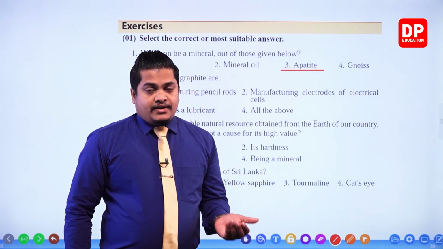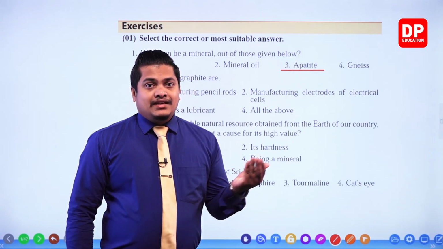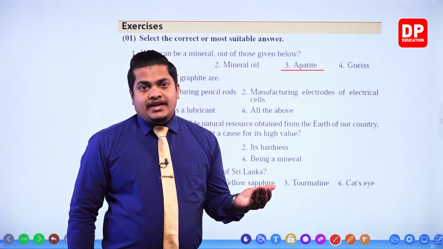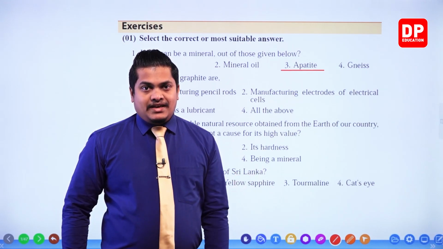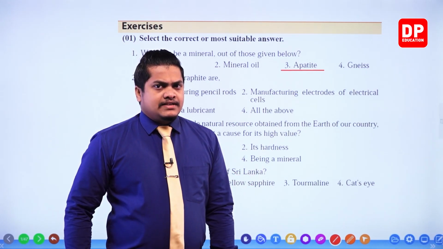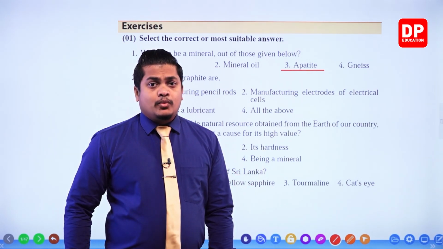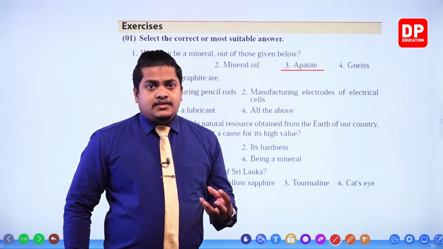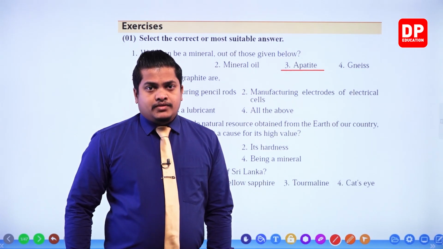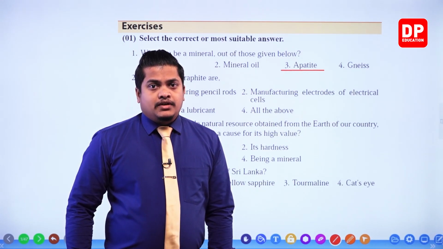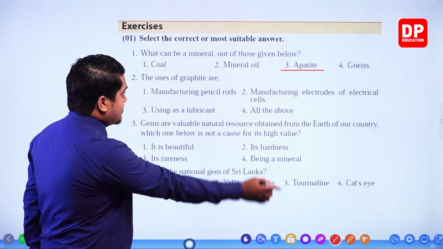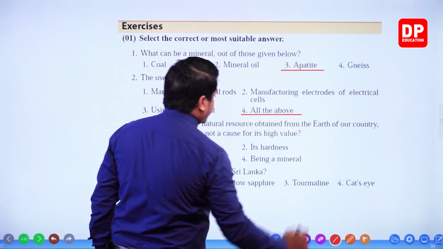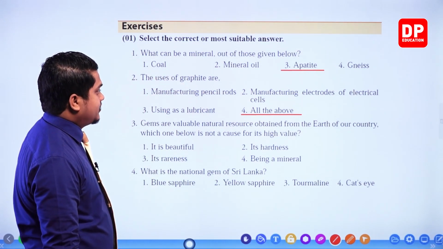Because of the sliding or slippery nature of graphite, you know that graphite is composed of graphene layers, and these graphene layers have the ability to slide past each other due to weaker bonds. Therefore, graphite has certain lubricative properties, and so, my dear children, graphite can be used as a lubricant. So all of these answers are correct.